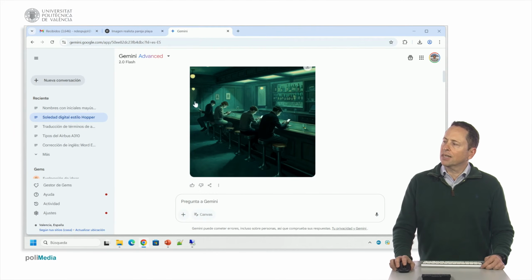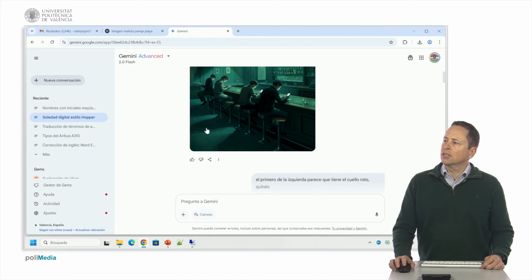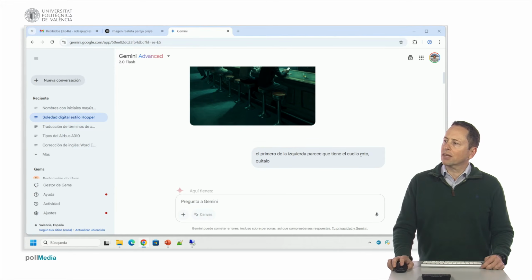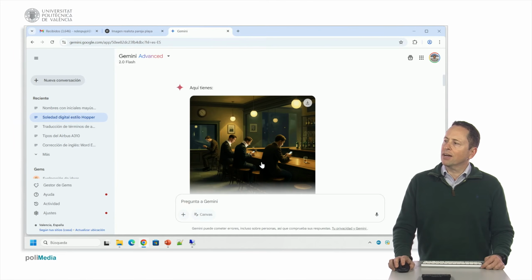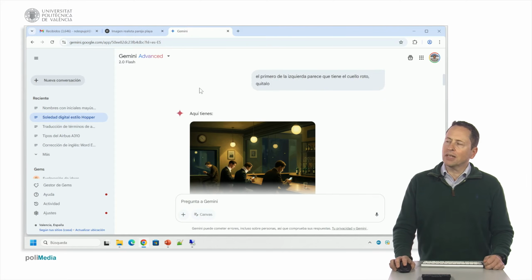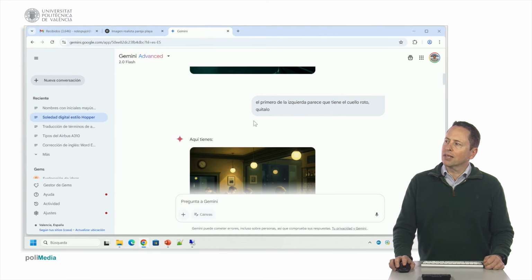It's alright, but we can see some mistakes, like this man here, his neck looks broken. So we told the program, the first man on the left seems to have a broken neck, remove it from the picture. It misunderstood what we asked for and put some colors on them, but the image was better. The mistake here was that it didn't understand correctly what I asked for in the prompt.